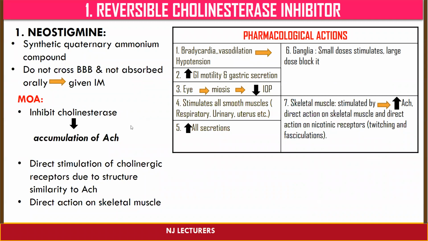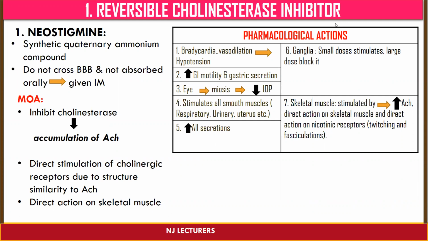First we will study in detail the reversible cholinesterase inhibitors. In that, the prototype drug is neostigmine, which is a synthetic quaternary ammonium compound. It doesn't cross the blood-brain barrier and it is not absorbed orally, so it should always be given by the intramuscular route. There are three mechanisms of action. Firstly, it inhibits the cholinesterase enzyme and thus increases the accumulation of acetylcholine. Next, it causes direct stimulation of cholinergic receptors due to its structural similarity to acetylcholine. And next, it has a direct action on skeletal muscle.